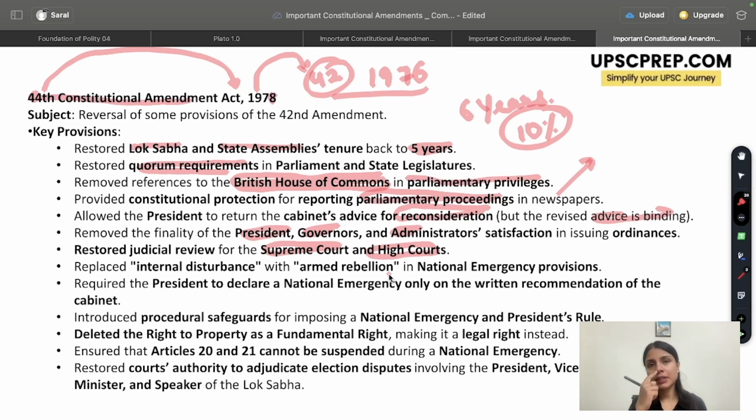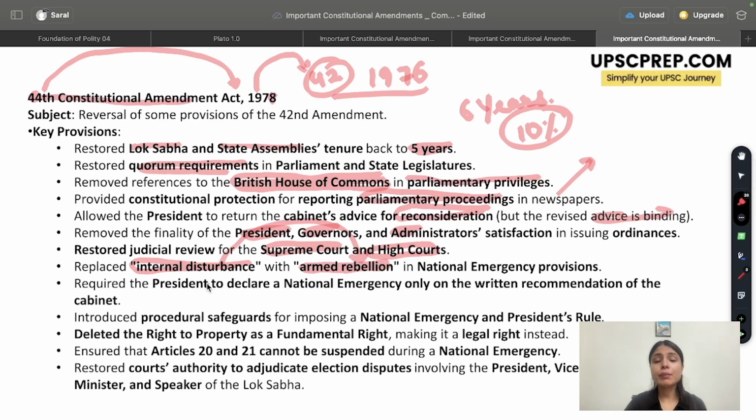Now, the 1975 emergency, my dear students, was imposed on the ground of something called internal disturbance. Now, it was realized that internal disturbance is a very vague word. Anything can be called internal disturbance, even though the matter might not be that serious. So it was said that instead of using the word internal disturbance, we'll be using the words armed rebellion, to ensure that emergency is only imposed when there is some serious threat to the country. So the word internal disturbance was replaced by armed rebellion.